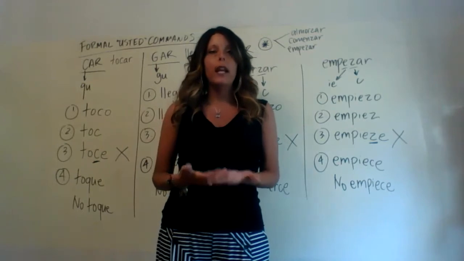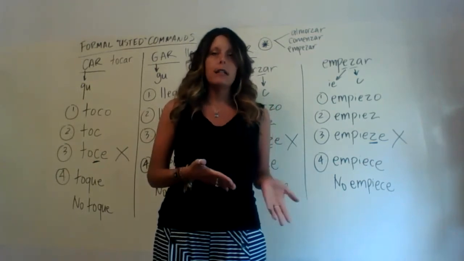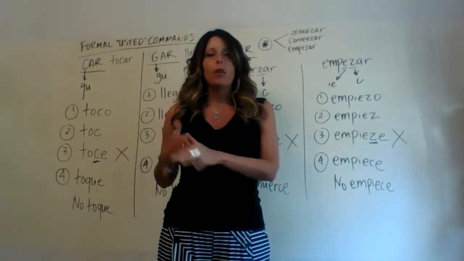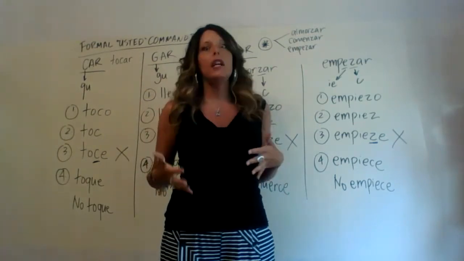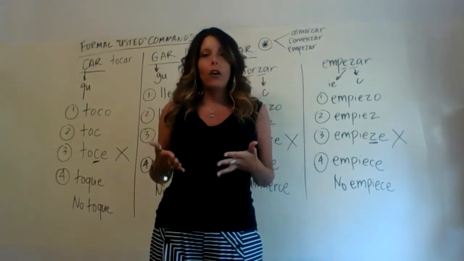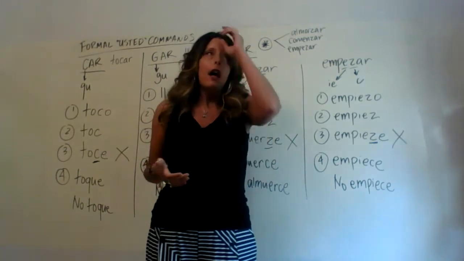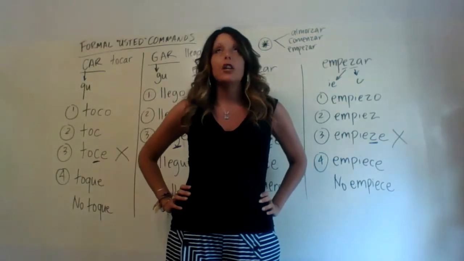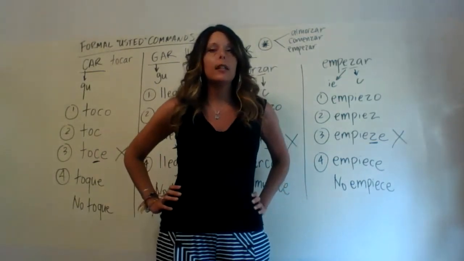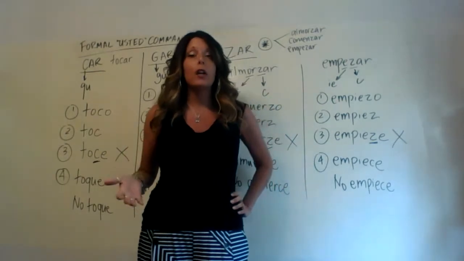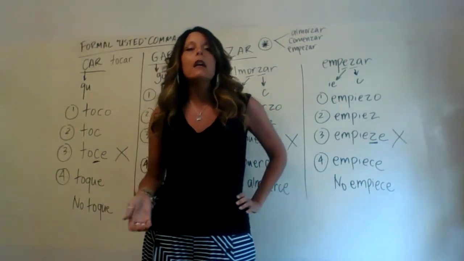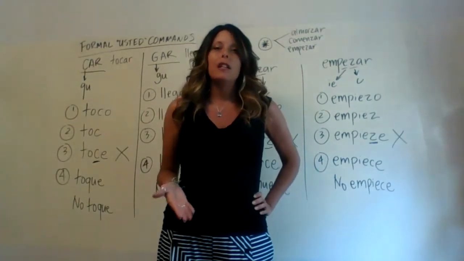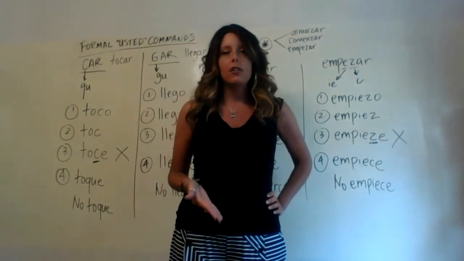We're still forming formal usted commands, but now I've given you just a few examples, one or two of each kind for car, gar, and zar verbs. If you're thinking to yourself, do I know car, gar, and zar verbs, and you are not quite sure about that, and you might want to go back and refresh or review, one of the very first times that you ever see car, gar, and zar verbs is with certain conjugations of the preterite.